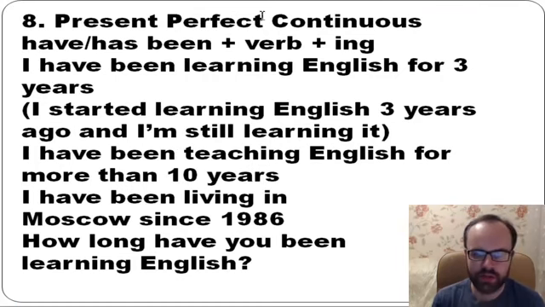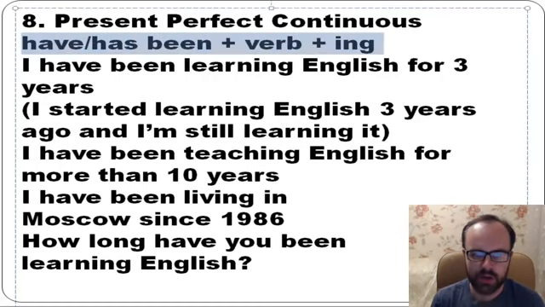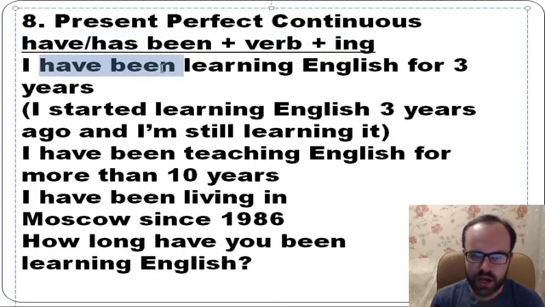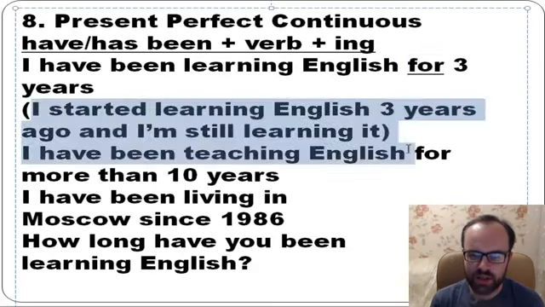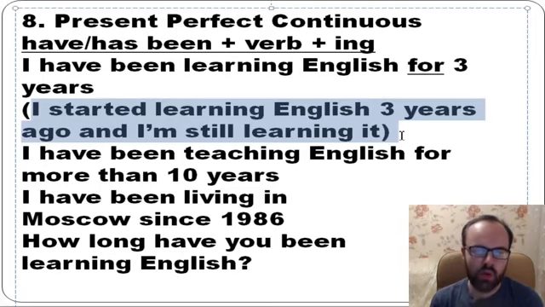Well, so what about present perfect continuous? Have, has been plus verb plus ing. Look, I have been learning English for 3 years. Have been plus verb learn plus ing. So if you have for, you need to use this tense. And what does it mean? It means that I started learning English 3 years ago and I'm still learning it. So we use this tense for things which happened in the past and they're still happening.